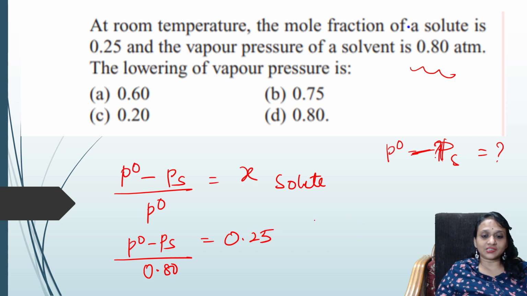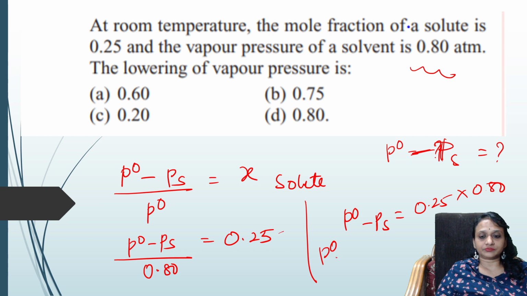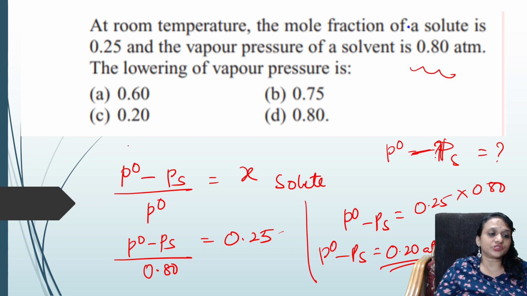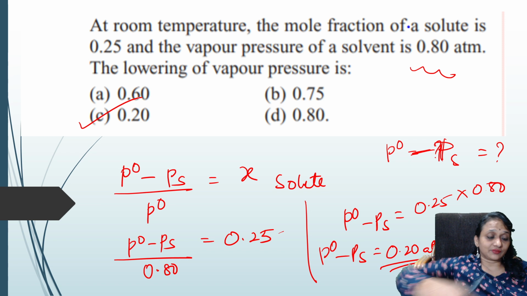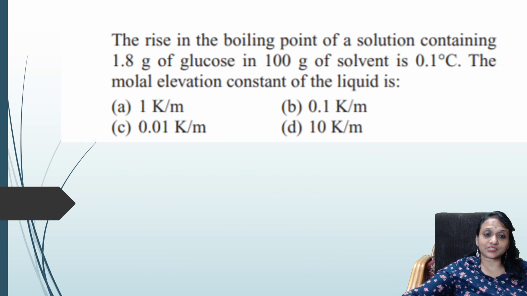So if I cross multiply and solve, I get P naught minus PS is equal to 0.25 into 0.80, which comes to 0.20 atmospheres. That's all. I got the answer 0.20. This is the correct answer. Easy? Yes, students? All right. Now, let's see the next question.